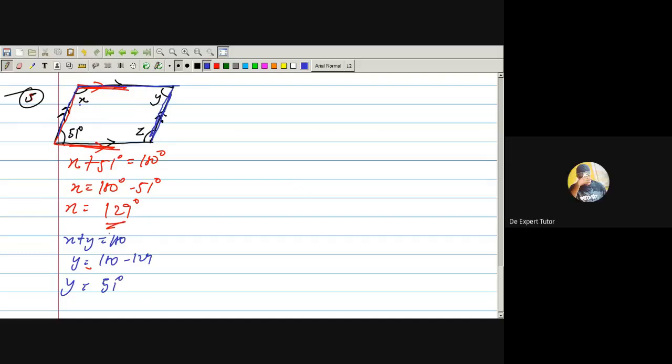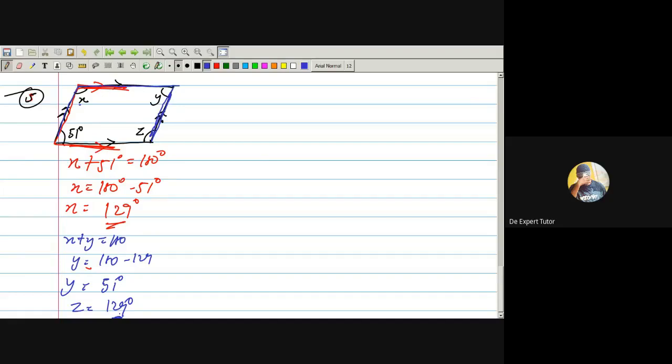Don't worry. And what will be the value of z? 129. My value of z is 129. Okay, so what shape is this one that we are dealing with? That's a parallelogram, exactly. So you can see that the opposite angles of this parallelogram are equal to each other.